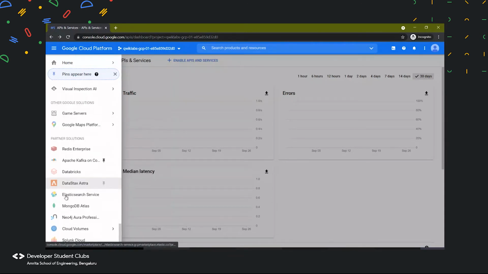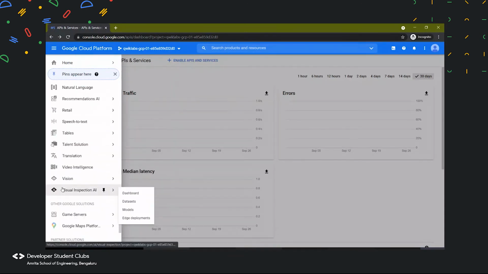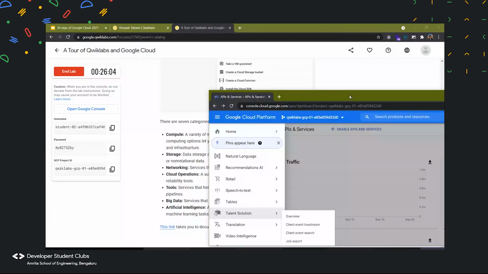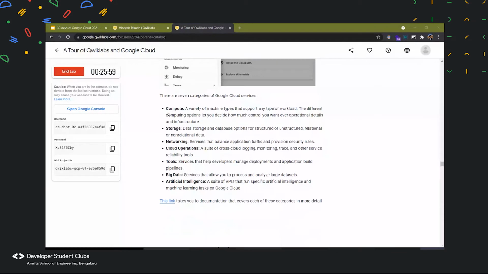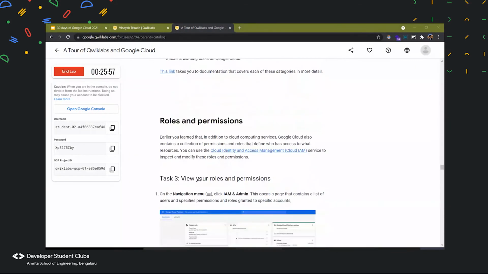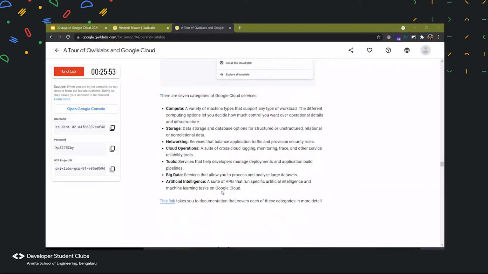These were all the services we have in Google Cloud. Now let us head back to our quick lab session. Yes, we discussed all of them. These were the services which we have in Google Cloud.